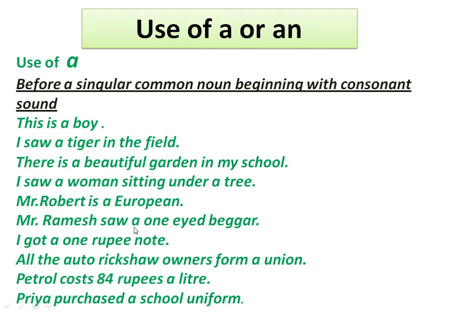Mr. Ramesh saw a one-eyed beggar. Here, one-eyed beggar is a noun phrase, and this noun phrase begins with the sound w. Here, no doubt there is an o, but the sound is w. Therefore, we use the indefinite article a here. I got a 1 rupee note. Here, 1 rupee note begins with the sound w. No doubt there is an o, but the sound is a consonant sound here.